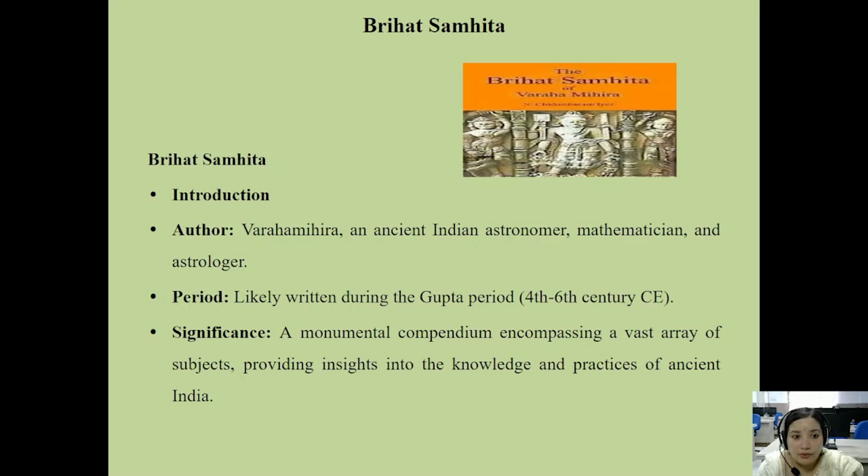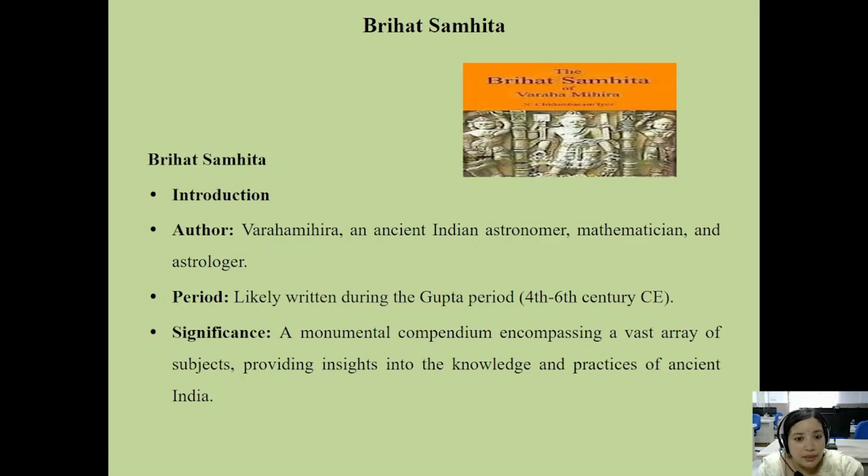The important significance of the Brihat Samhita is that it is a monumental compendium encompassing a vast array of subjects, providing insights into the knowledge and practices of ancient India. This text, the Brihat Samhita of Varaha Mihira, provides detailed insights into the practices of ancient India during the Gupta period, 4th to 6th century CE.